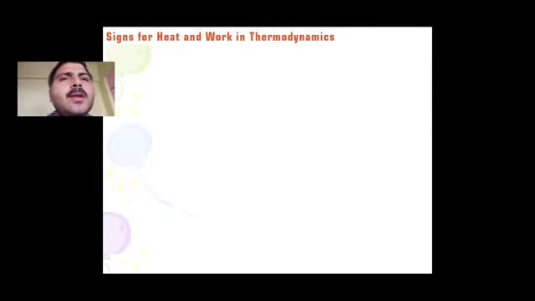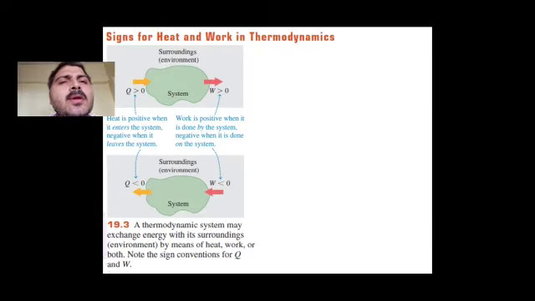Let's understand the different signs of heat and work in thermodynamics, the sign convention. If you consider this example where we have a system shown inside the green color boundary and the surrounding is outside.